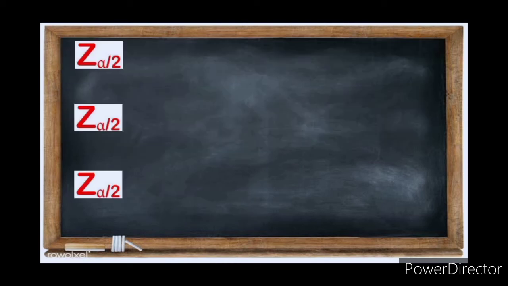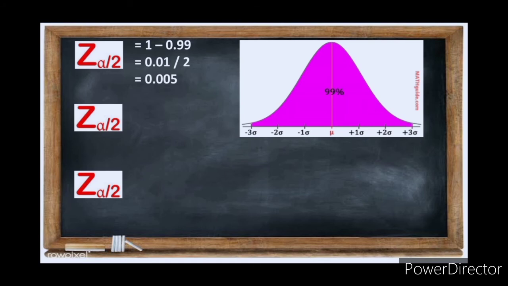Then we solve for the value of the confidence level, where z sub alpha over 2 is computed as 1 minus 0.99 is equal to 0.01, over 2 is equal to 0.005.